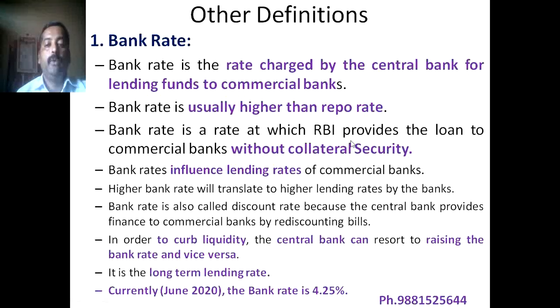Suppose we want a loan for construction of a bungalow. For that purpose, we go to the bank. The bank asks for some security. That is, security means we provide a document of land. We provide a document of our salary, and we give assurance to the bank that we have the collateral security, and on that basis we require a loan.